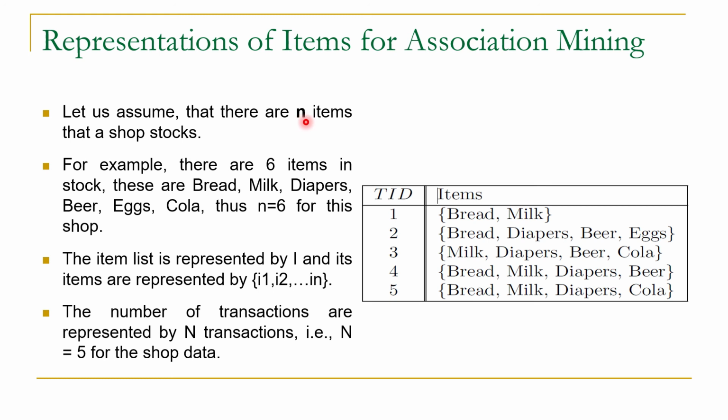One is lowercase n, which indicates the number of items in the store, and here it is equal to 6. Each item is given a number I1, I2 and so on. And the total number of transactions is uppercase N.